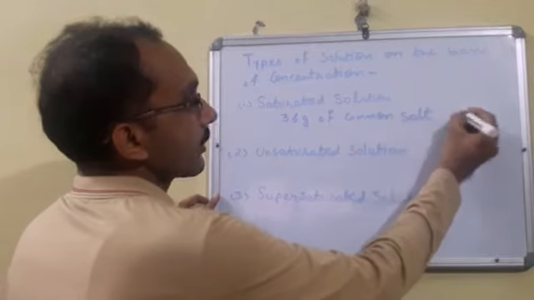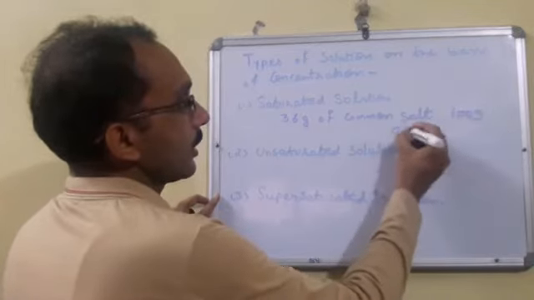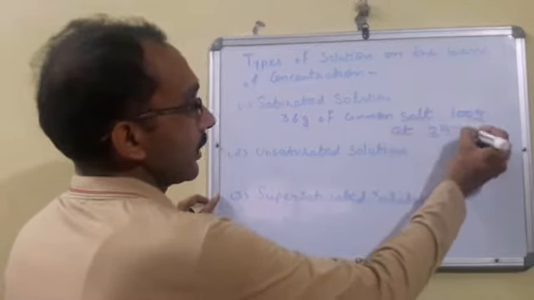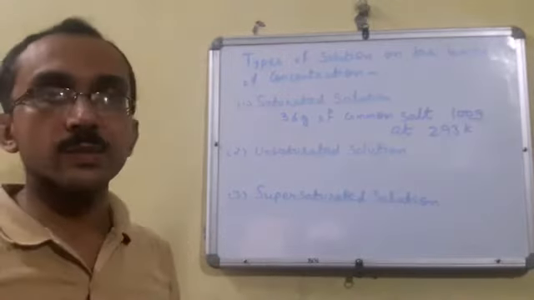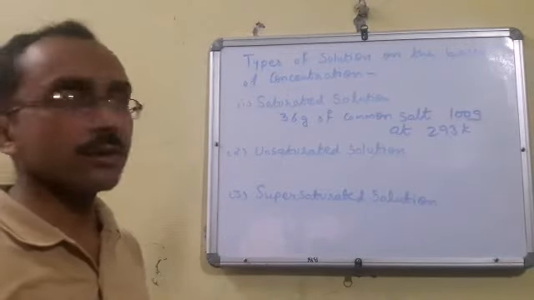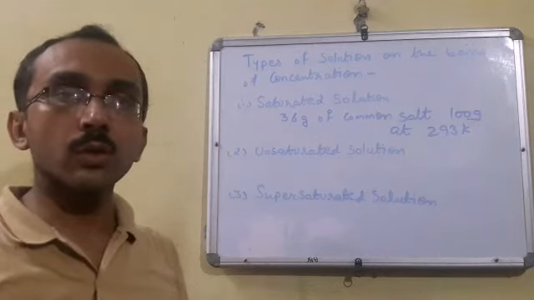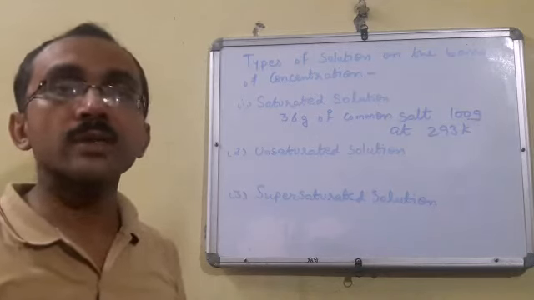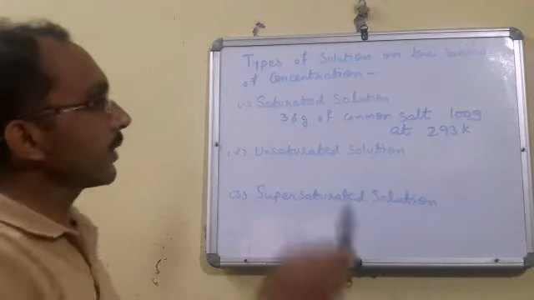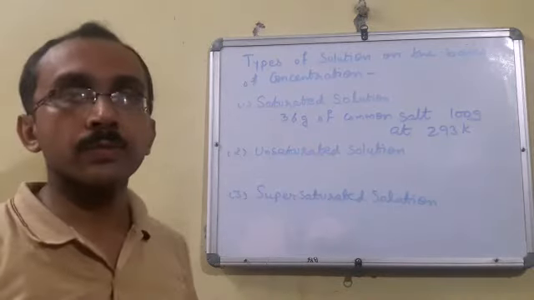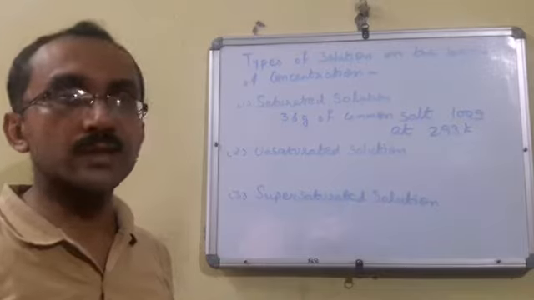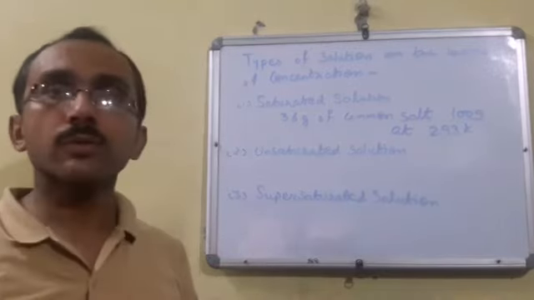can be dissolved in 100 gram of water at 293 Kelvin. That means at 20 degrees Celsius, per 100 gram water में 36 gram common salt can dissolve. If you want to dissolve more than that, what will happen? It will settle down. So we say that 36 gram of common salt is enough to fill the spaces that are present in 100 gram of water.